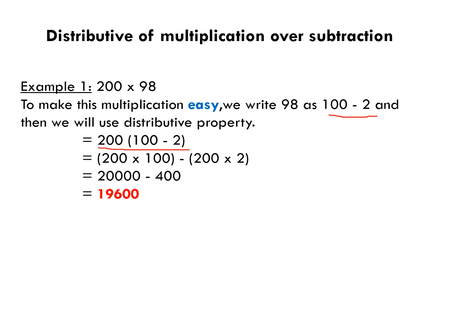First you will multiply 200 by 100. Then there is a subtraction sign in between. Then you will multiply 200 by 2. First you will solve the first part, 200 multiply 100. It will give 20,000. Then you will multiply 200 by 2. It will give 400. Since there is a subtraction sign in between, you will find the difference between these two terms. The difference comes to 19,600. This is your final answer. I hope you have understood these two properties.